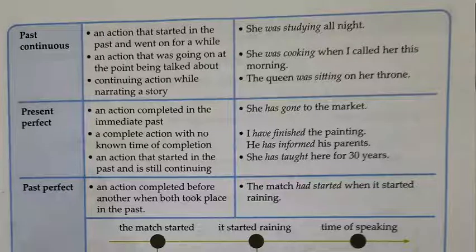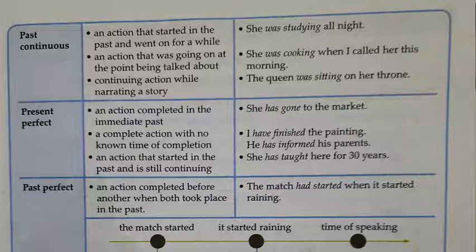Further, we'll go towards past continuous tense. Past continuous tense is used to show an action that started in the past and went on for a while. Suppose some action was going on in the past. To indicate that action, we use past continuous tense. For example, she was studying all night.